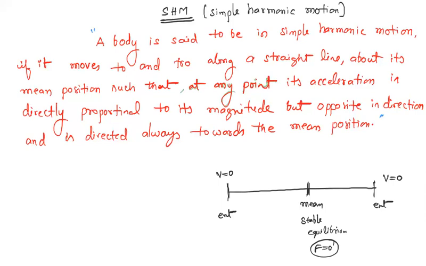Now we'll go for the definition. A body is said to be in SHM if it moves to and fro along a straight line.